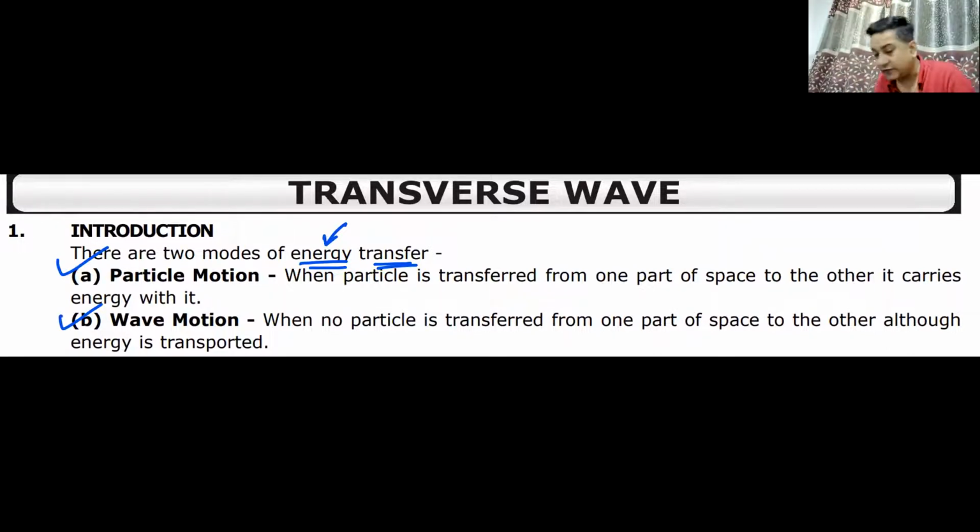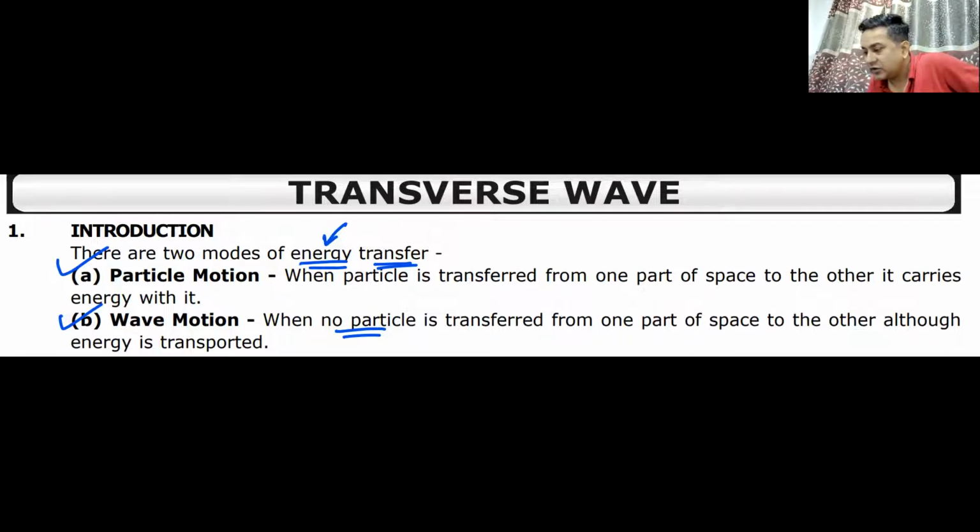Either the energy is transferred from one part of space to the other through a particle moving, or it can be transferred from one place to another with no transfer of particle. When the particle is transferred, this is known as particle motion.